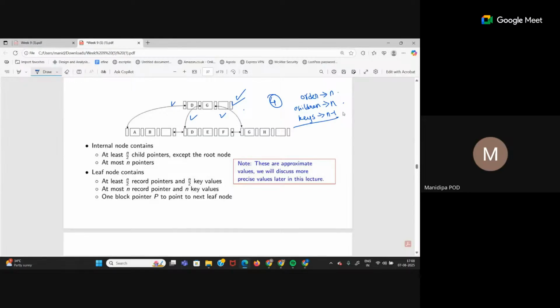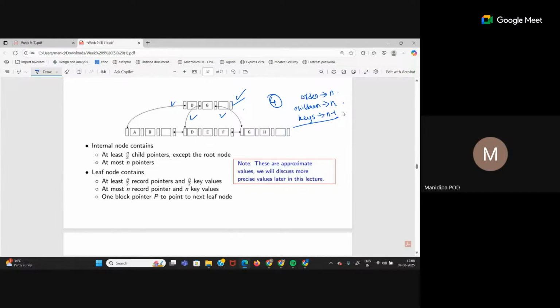This formula is same for B tree as well as B plus tree. Now there are some regulations that every internal node, meaning every node other than the leaf nodes, must be half filled.